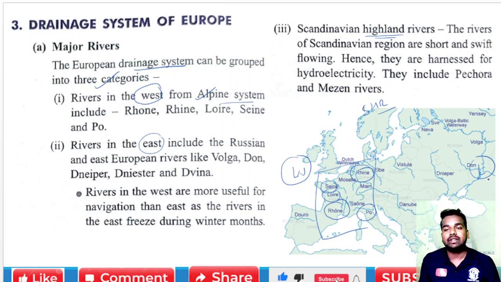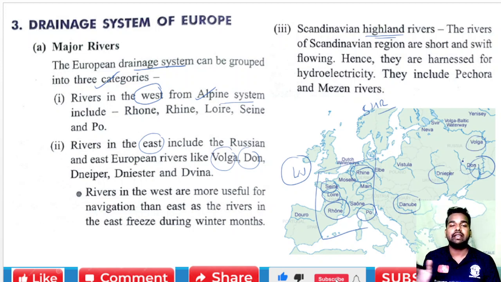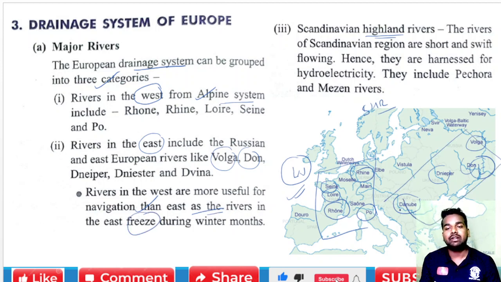After that, rivers in the east. We are talking about the Russian and East European rivers like the Volga, Don, Danube, Dniester, and the Dvina. You can find them in this area: Danube, Dniester, Don, Volga. These rivers lie in the east of Europe. Now, rivers in the west are more useful for navigation than the east, as the rivers in the east freeze during the winter. But the western rivers are very good for waterways and useful for navigation.